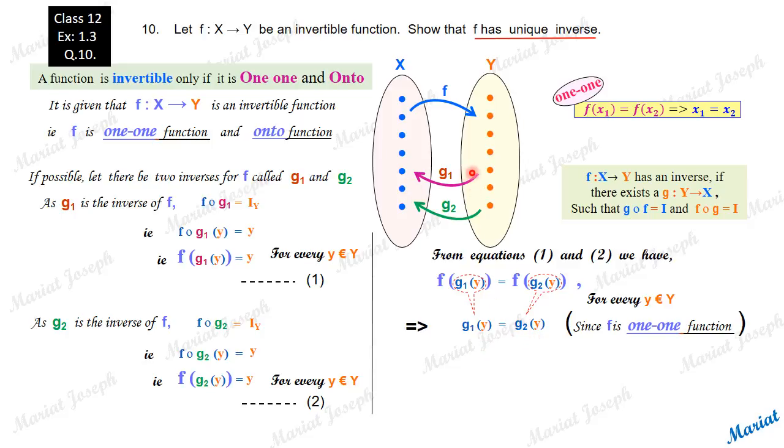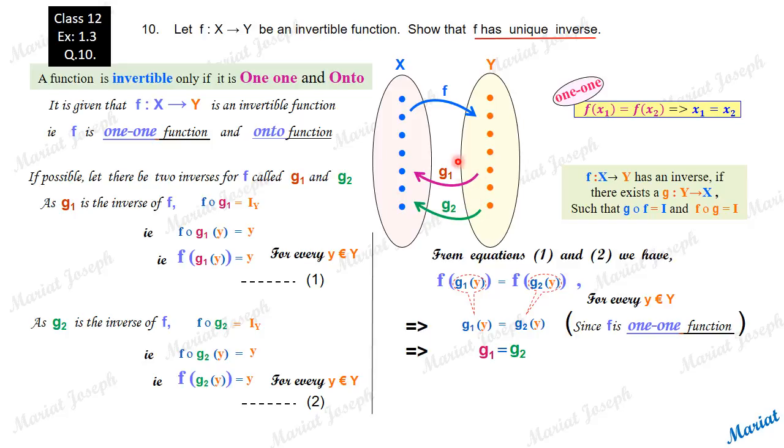G1 of y equal to G2 of y for every element means G1 and G2 are doing the same job. G1 of an element, whatever you calculate, will be the same as G2 of the same element, so what is the difference between these two functions? These two functions are equal. So, we started taking, if possible, two inverses G1 and G2.